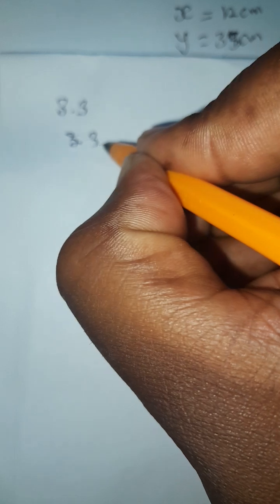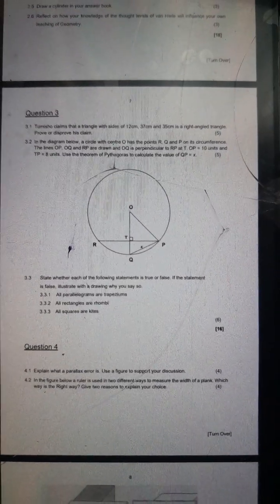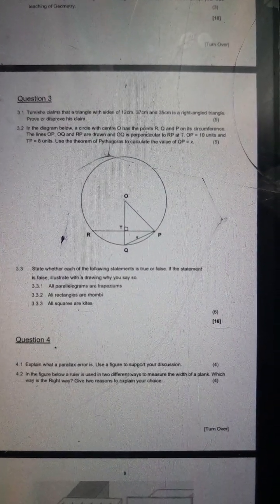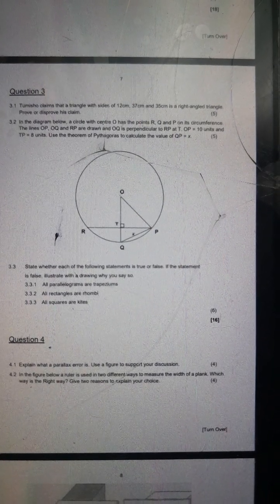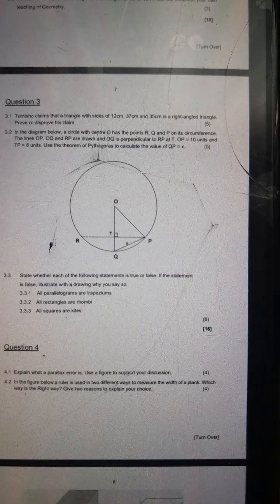So let's go to 3.3. At 3.3.1, we need to put that into practice. At 3.3.1, state whether each of the following is true or false. If the statement is false, illustrate with a drawing and why you say so.